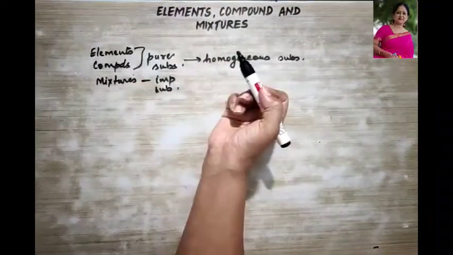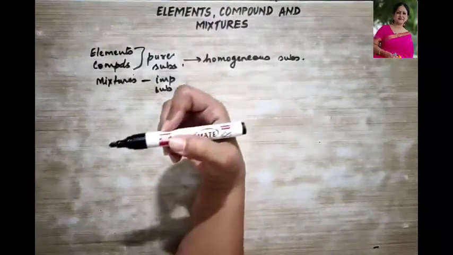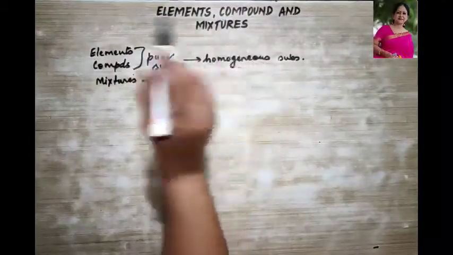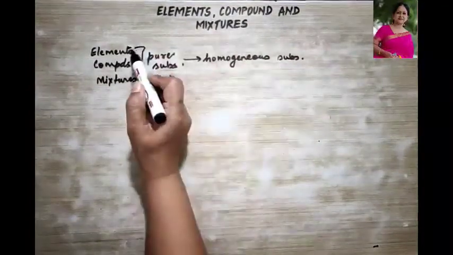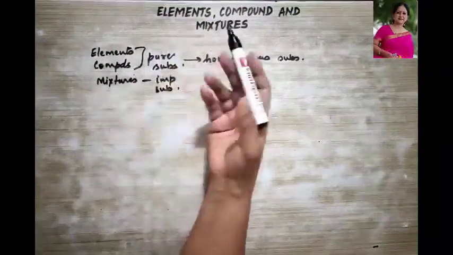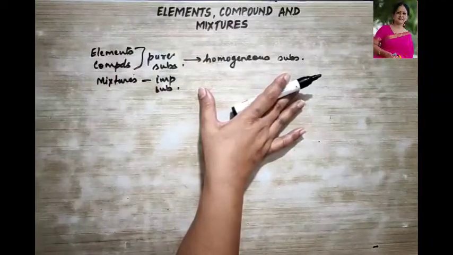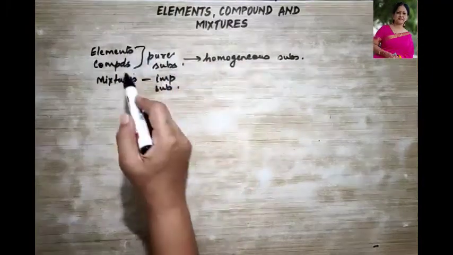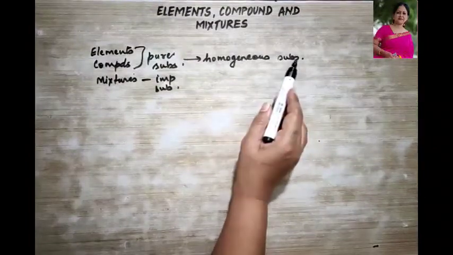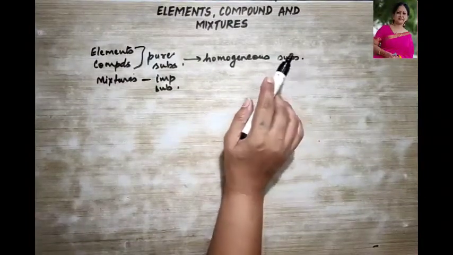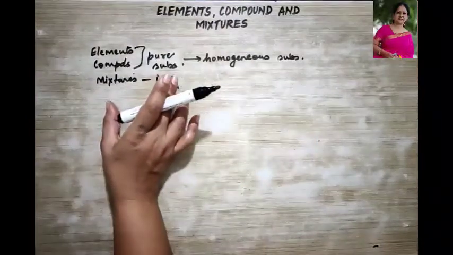Similarly, I am talking about compounds. Compounds like your salt, NaCl, or any other salt, KNO3, they also have similar property throughout their bulk. Explaining about elements and compounds in detail, we'll go further in this chapter. But presently what you need to understand over here is that elements and compounds are pure substances and they are also homogeneous. Homogeneous means that they have similar property throughout their bulk. Clear? Now let us talk about mixtures.